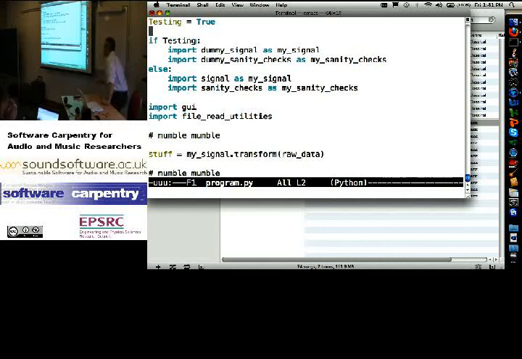Now if testing is switched on, I'm loading the dummy versions of those 2 libraries. And if testing is switched off, I'm getting the real versions. If I want to switch back and forth, I make one change in one place. Otherwise, I'd have to go through and edit several import lines to switch from the testing versions of the libraries to the real versions of the libraries. Here, I've got it down to one change in one place.